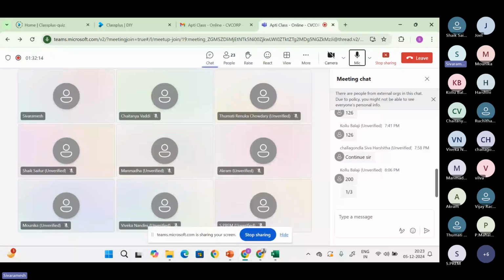So, 2 to 3 minutes time. Let's revise all the fractions. I'll ask you questions. It's a kind of rapid fire. I'll tell the questions as fast as possible. I'll say 40%, you should say 2 by 5. I'll say 75%, you should say 3 by 4. Likewise. Just revise for 2 to 3 minutes.